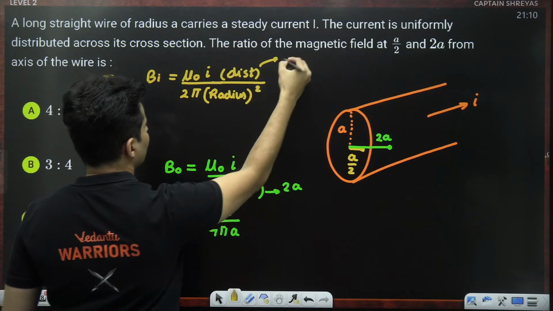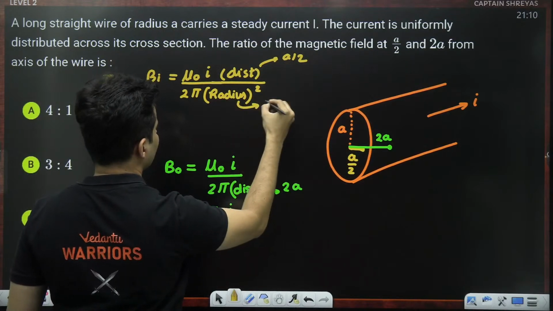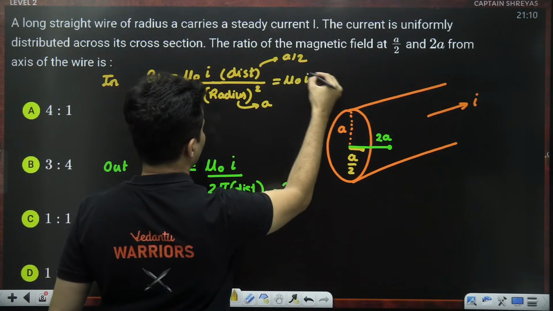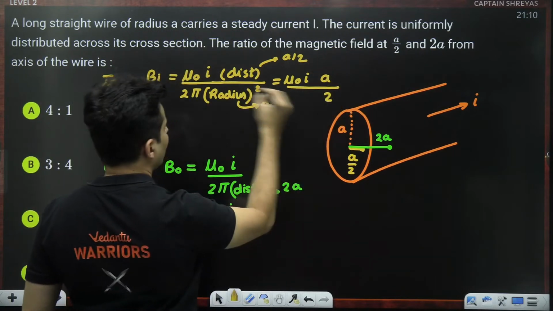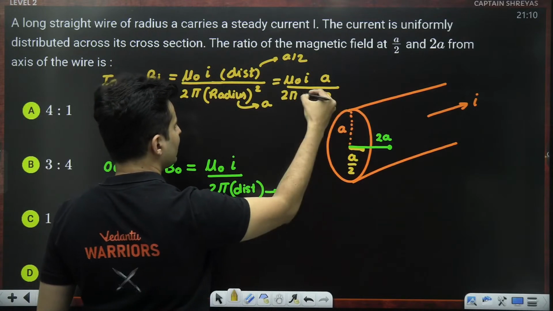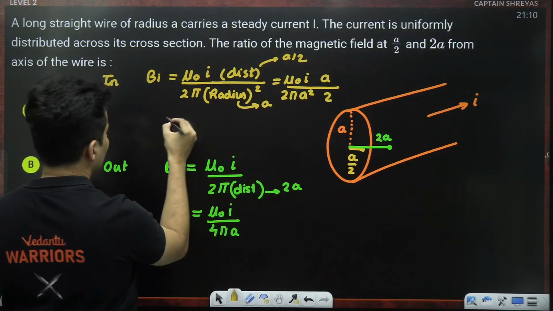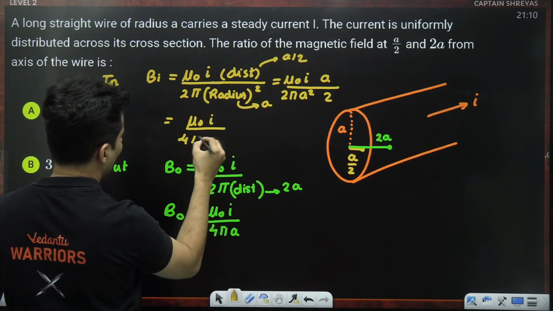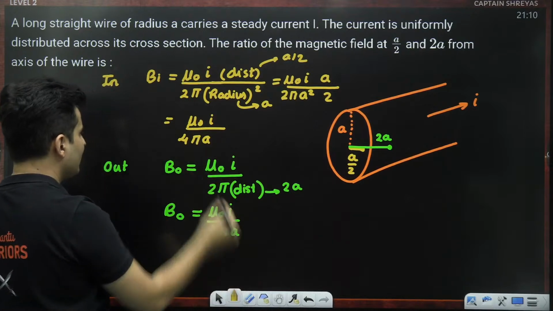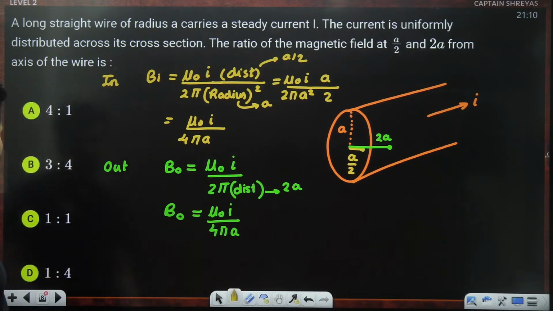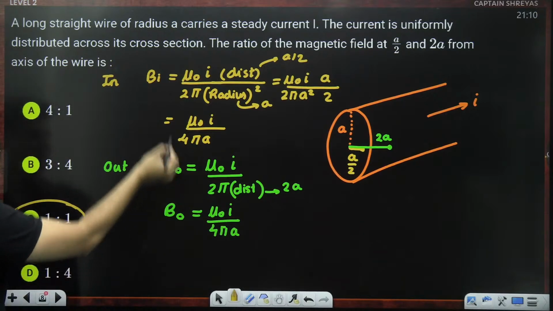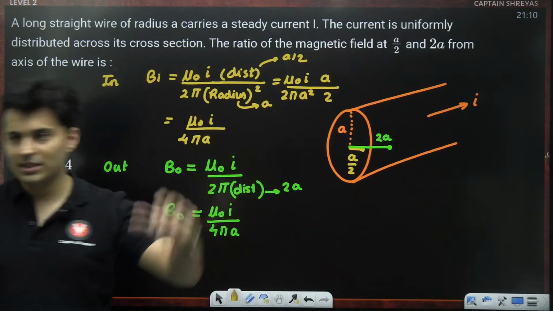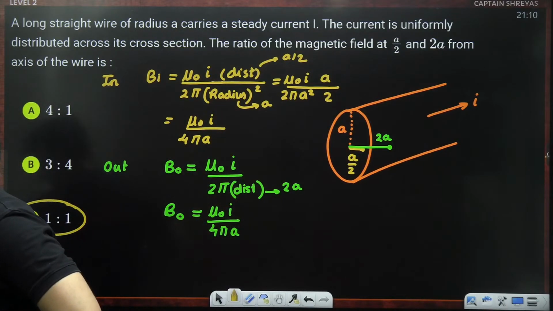The distance is A by 2. The radius is A. So you will get mu naught I A by 2 over 2 pi, and the radius squared is A squared. So 2 times 2 is 4, and A cancels. So mu naught I by 4 pi A. Don't you see they are exactly the same? So the ratio should be 1:1, because it just coincidentally comes out to be the same. Yes, that is the answer. C for Captain Shreyas. Is that clear, everyone?